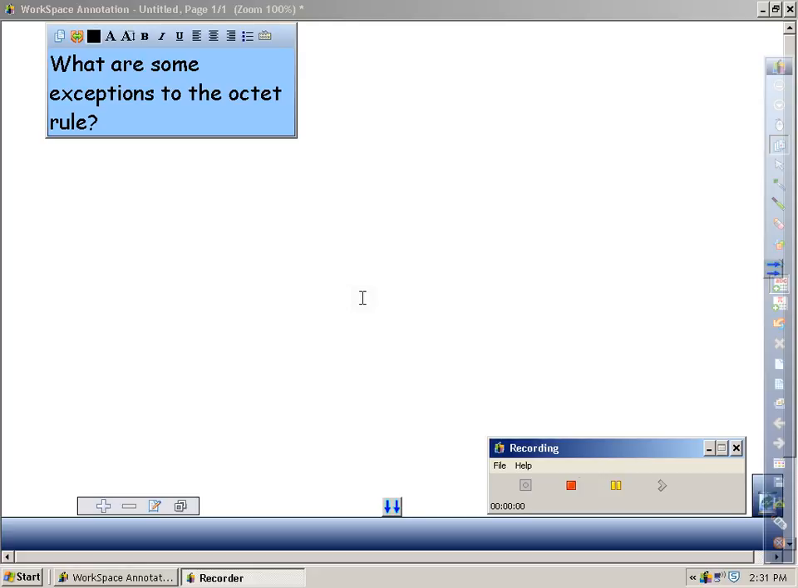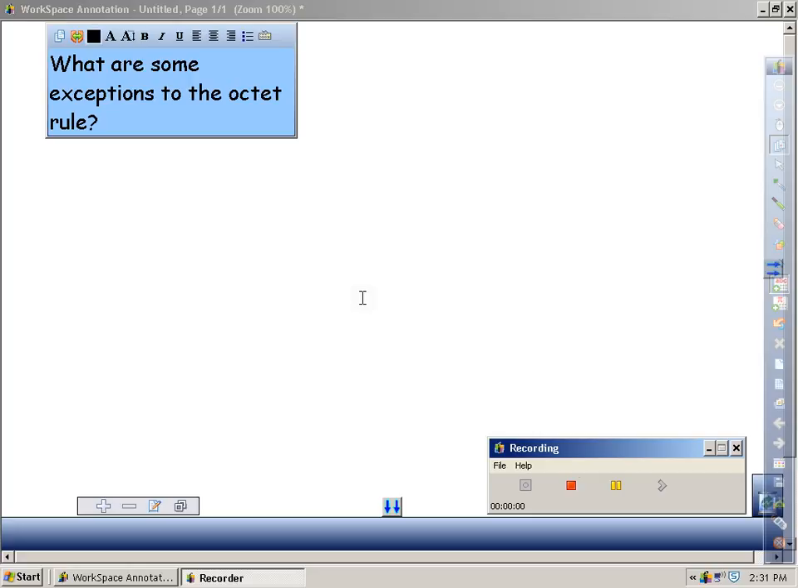The octet rule states that all atoms want to be like a noble gas, and generally they want to have 8 electrons in the highest level to achieve that noble gas configuration. But of course, like every rule in chemistry, there is an exception to the octet rule. Not to mention, of course, we already know that helium only wants 2 electrons.